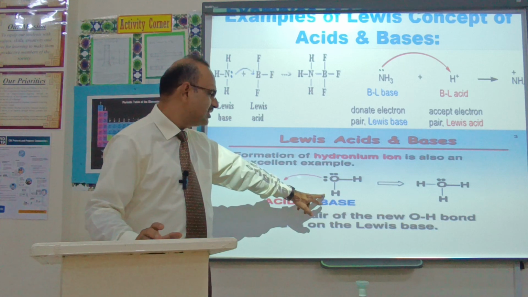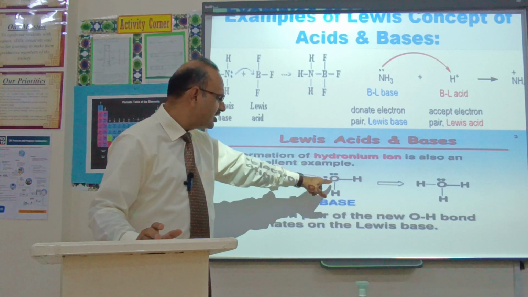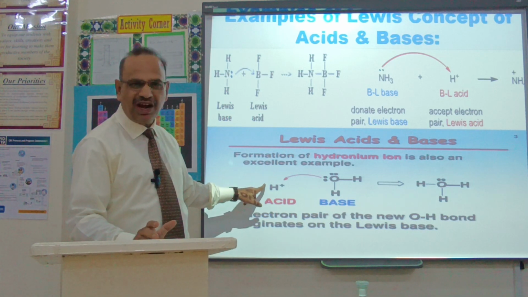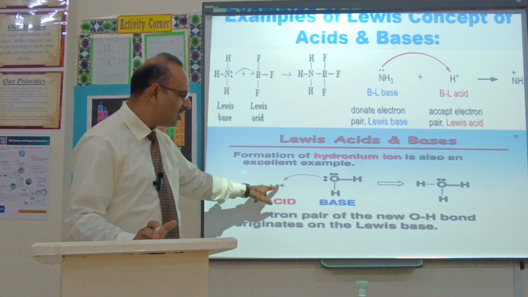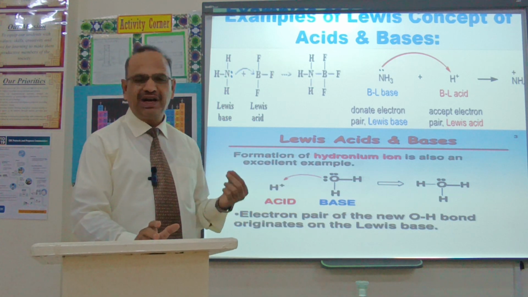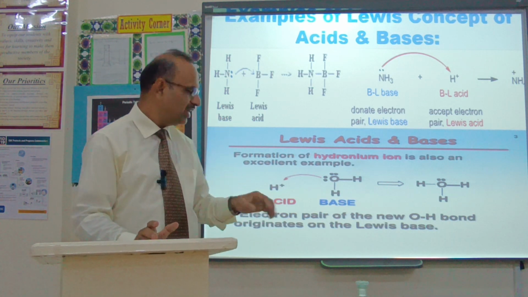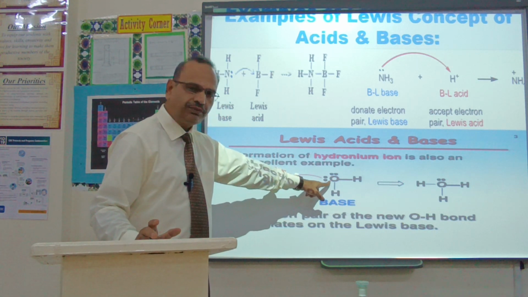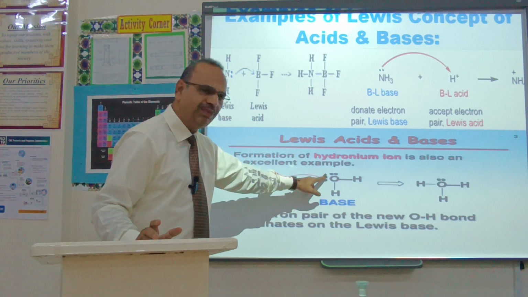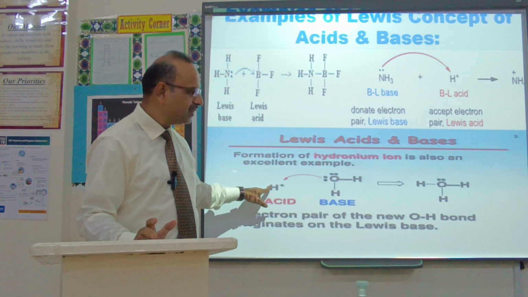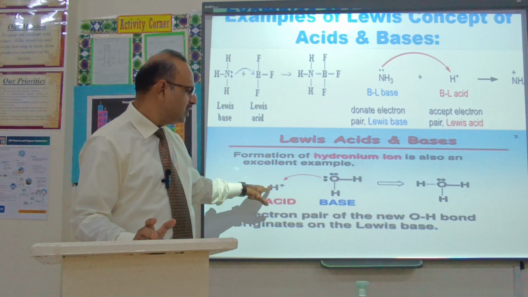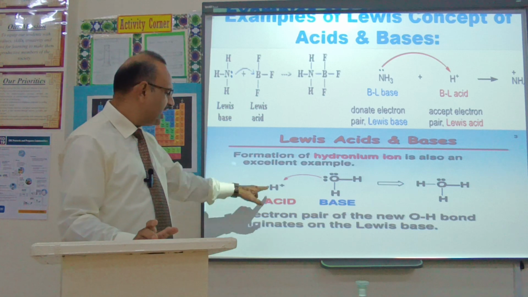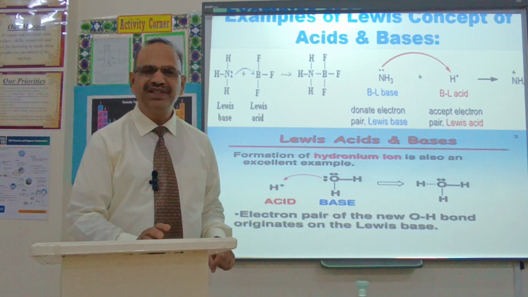One another example is here. Look, water. In water, the oxygen has 2 lone pairs of electrons. If it is allowed to react with the hydrogen ion, which now has no electron, because a hydrogen atom has only 1 electron, and H+ means no electron. So this water can donate an electron pair to this hydrogen ion and form a coordinate covalent bond. In this way, the water acts as a Lewis base and this hydrogen ion acts as a Lewis acid.